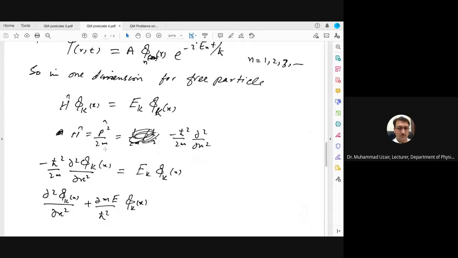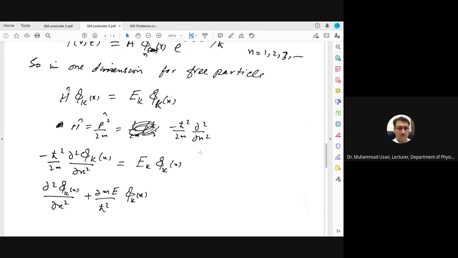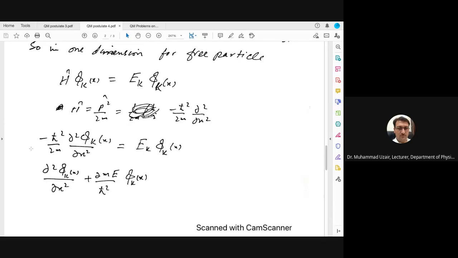Here H equal to p square divided by 2m, which is also equal to minus h cut square divided by 2m into partial square by partial x square. So putting this value here in place of H, the equation becomes minus h cut square divided by 2m partial square psi k divided by partial x square, which is equal to E k psi k.